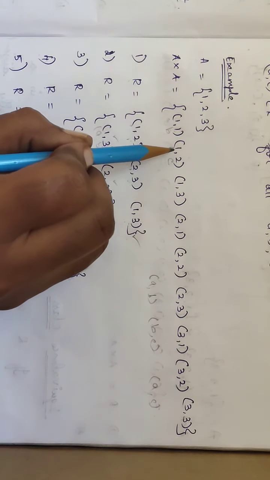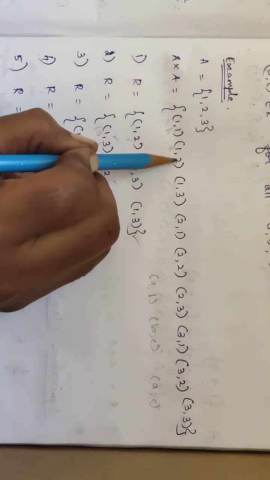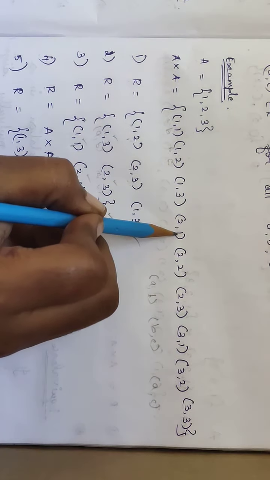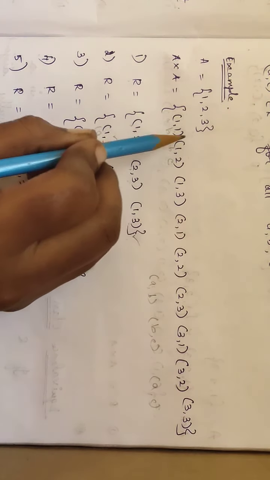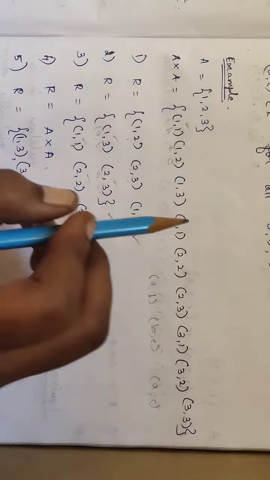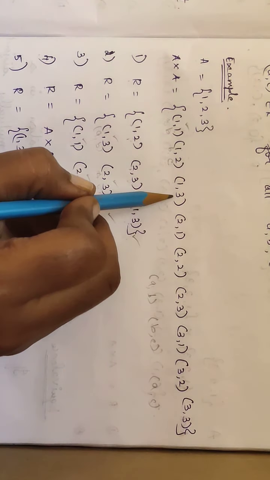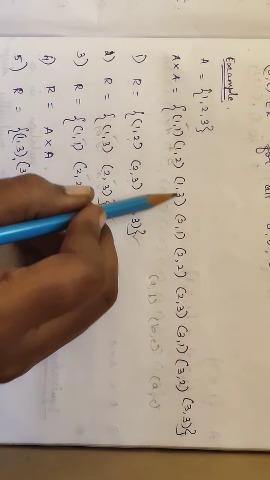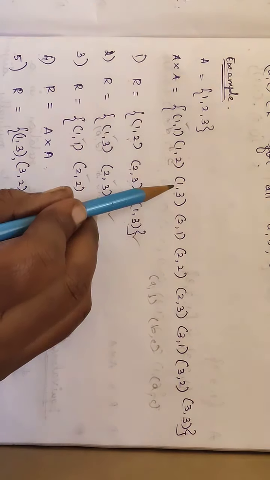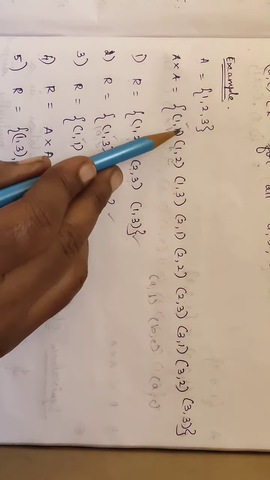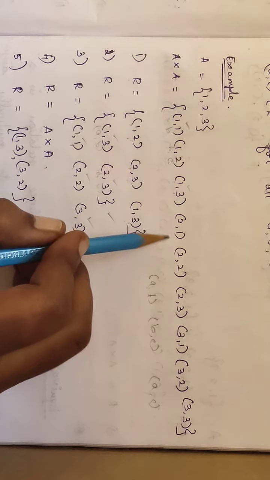Now go for this one, (1, 2) is there, so next one is (2, 2), so that should be (1, 2), so that is there, so this also satisfies. Now (1, 3), (1, 3) means next (3, 1) is there, so (a, c) will be (1, 1), so that is also there, so this also satisfies.